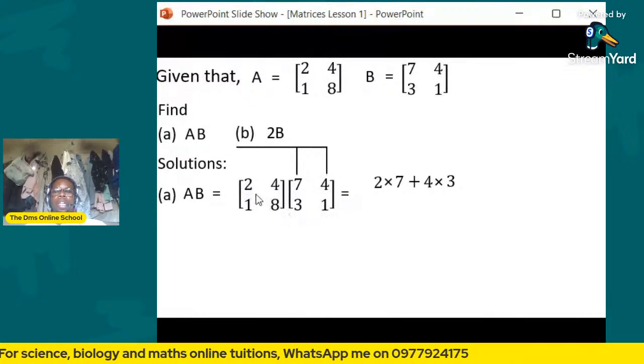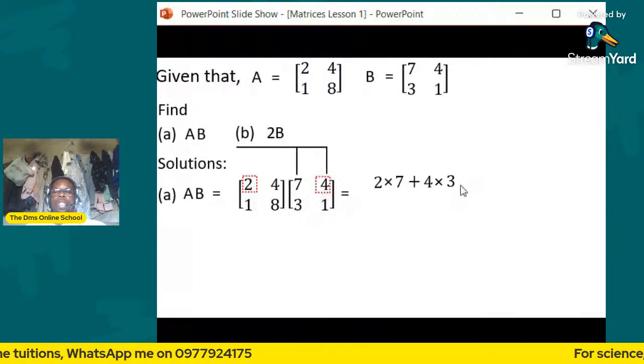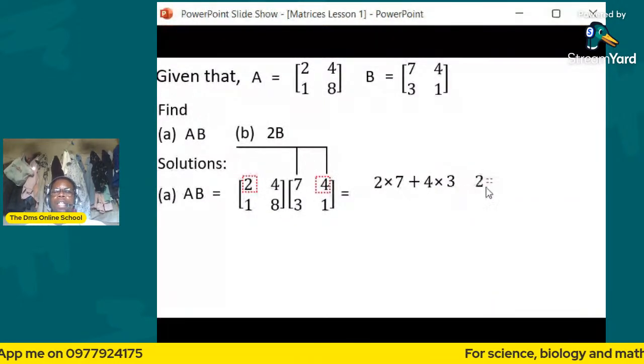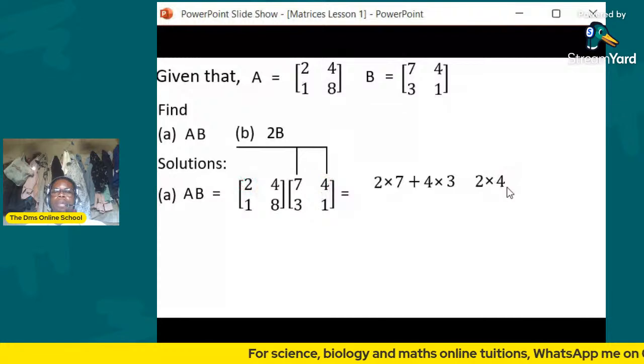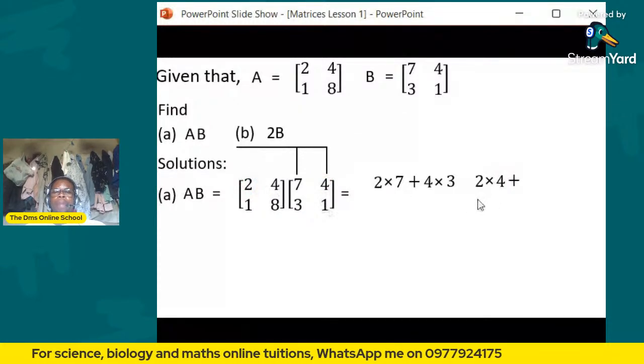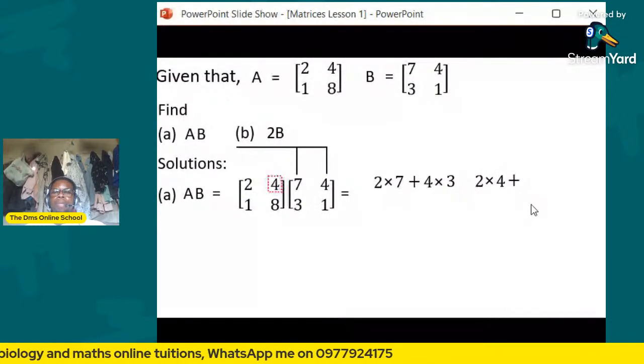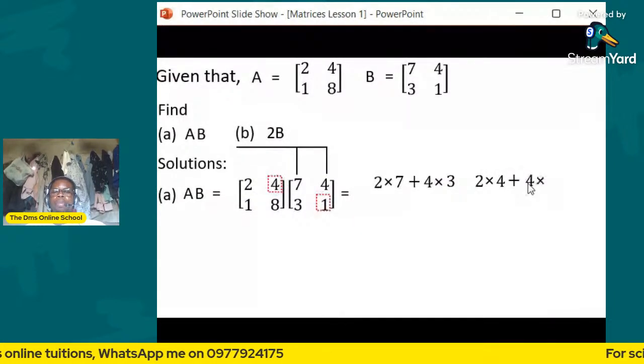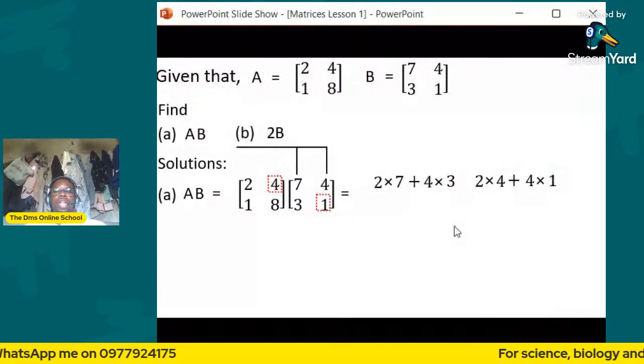Now this also will come to this. You have done this and this, the same one and this, as you can see. So you are going to say 2 times 4. Don't add now, leave it like that: 2 times 4. Then you say plus. Here, because you are shifting now, you say again 4 times 1. 4 times 1 there. All right, so that's how you should do it.